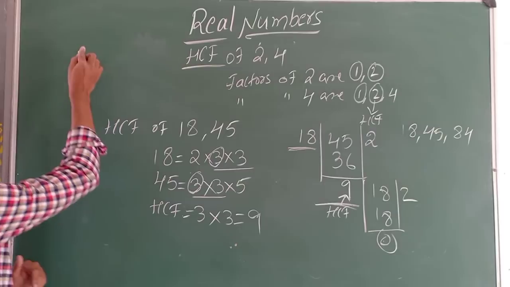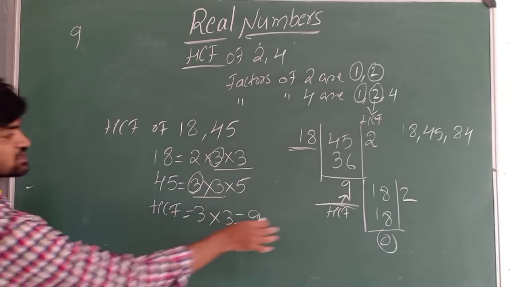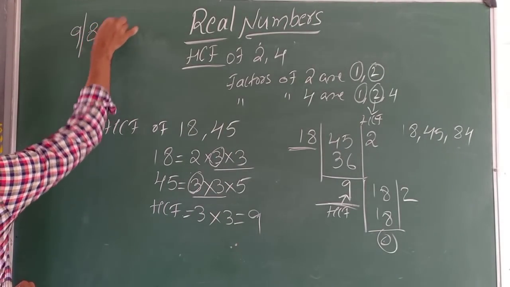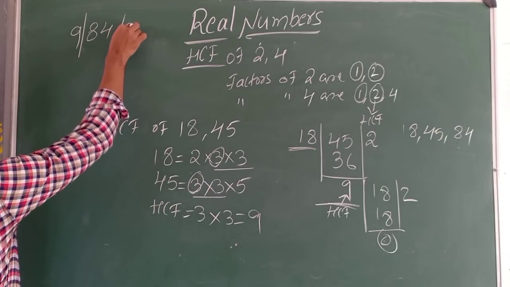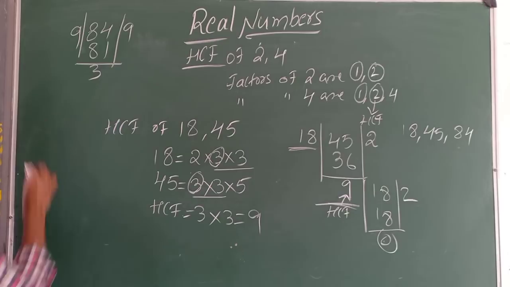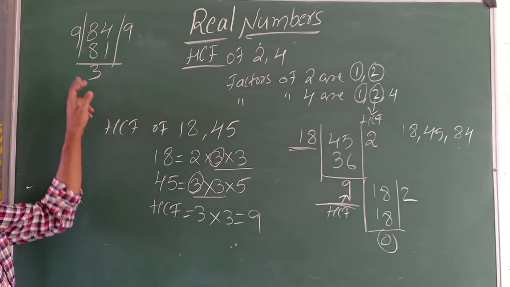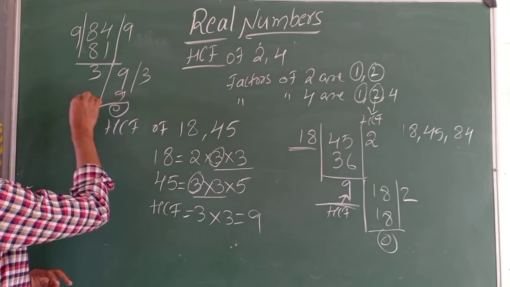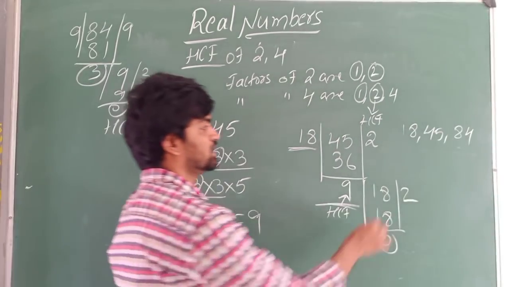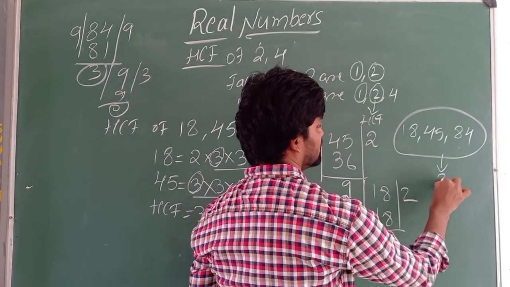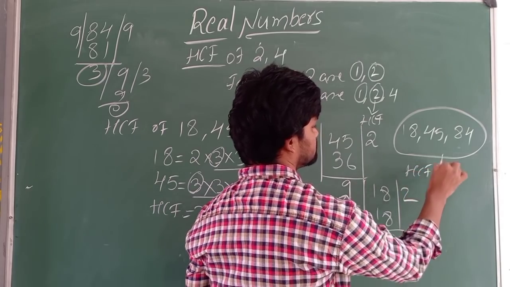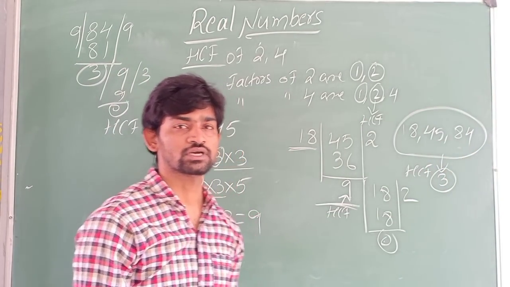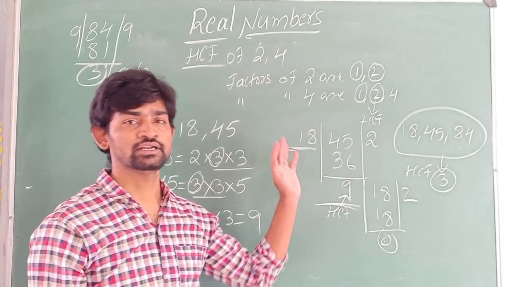I got HCF as 9 here, and the number remaining is 84. 9 divides 84 9 times, then you will get remainder 3. Again 3 is smaller than 9. How many times? 3 3s are 9. Remainder we got 0. Then the HCF of 18, 45 and 84 is 3. It is the greatest common factor of these 3 numbers. Okay. This is about LCM and HCF.